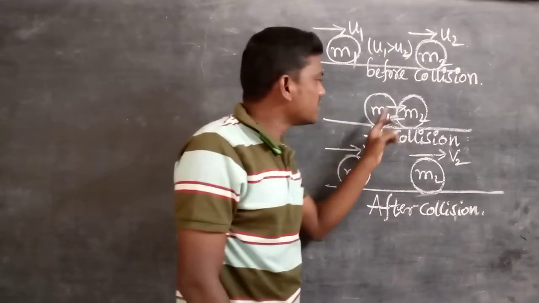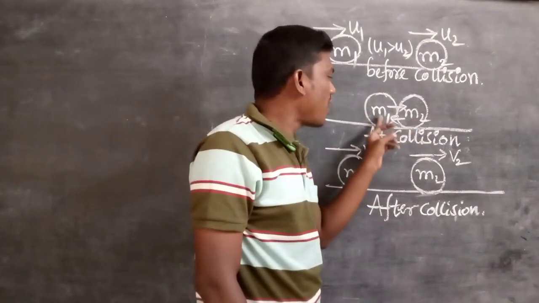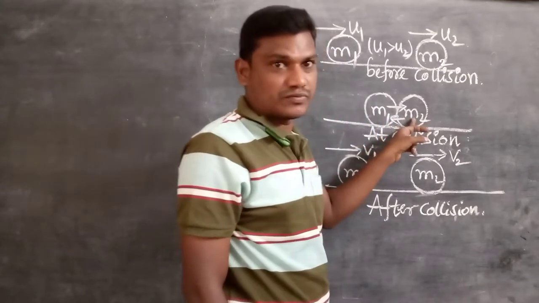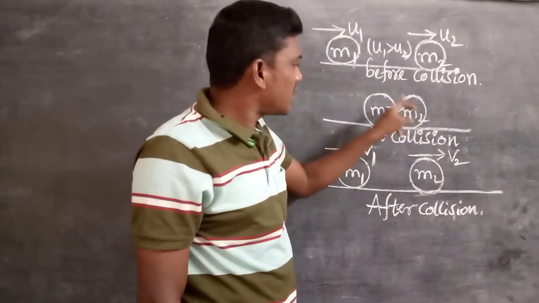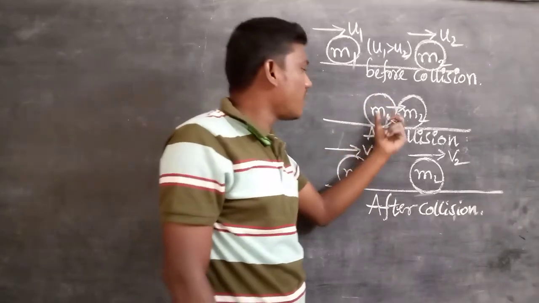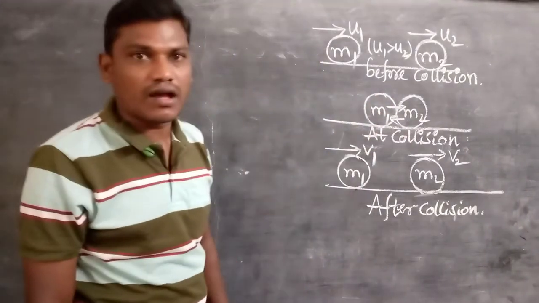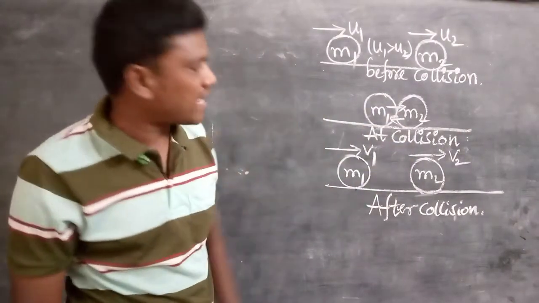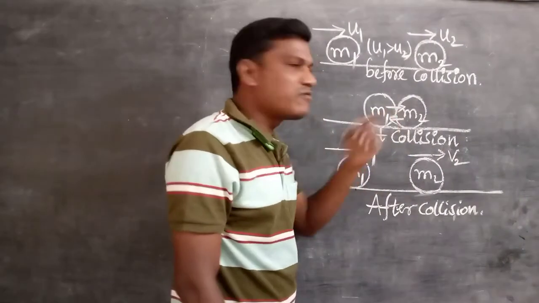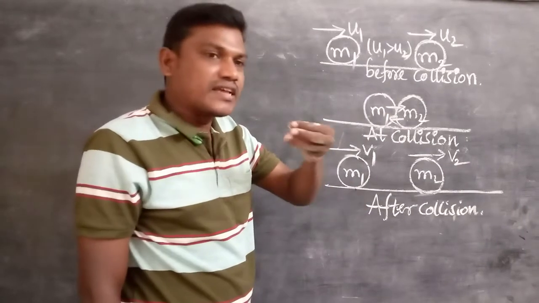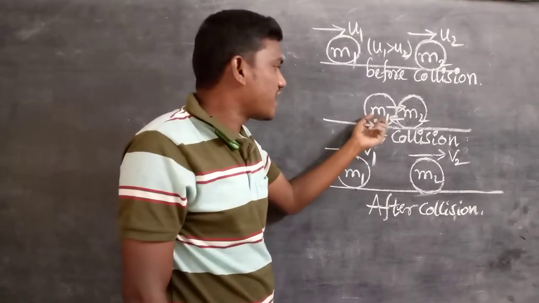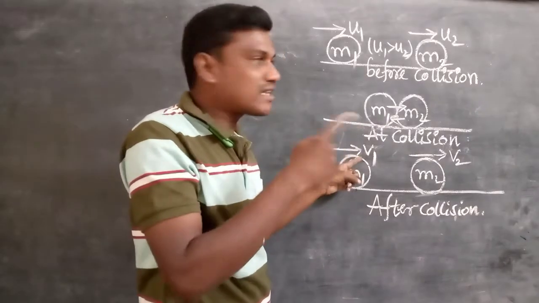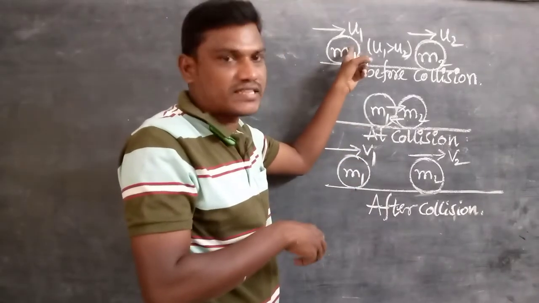So when m1 collides with m2, what will happen? m1 will apply some force on m2. So m2 also applies some force on m1, according to Newton's third law of motion: for every action there is an equal and opposite reaction. But in this case, m1 loses energy slightly. That's why it moves with a lesser velocity than its initial velocity.